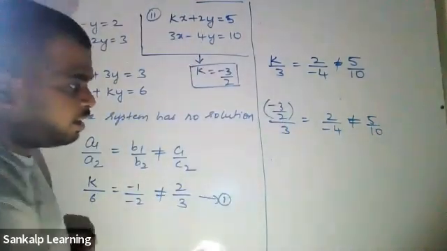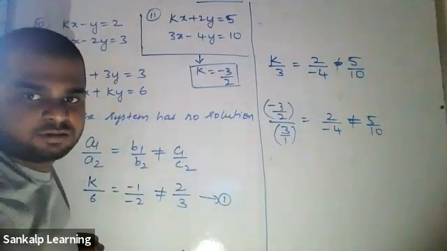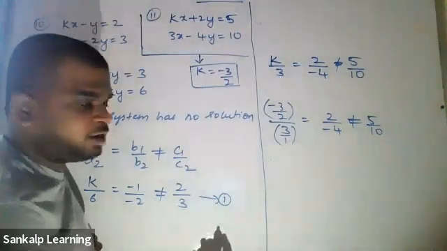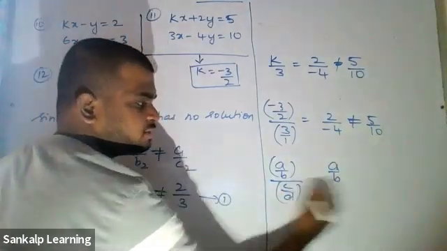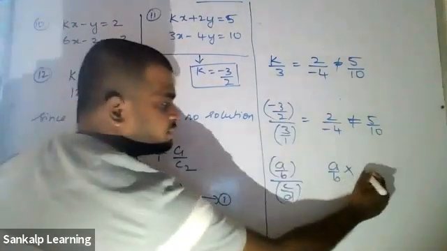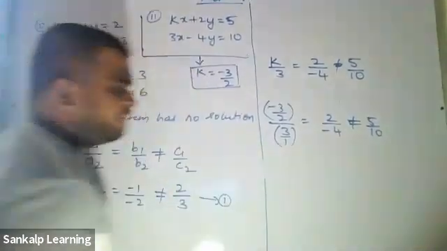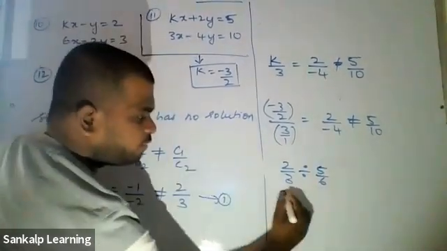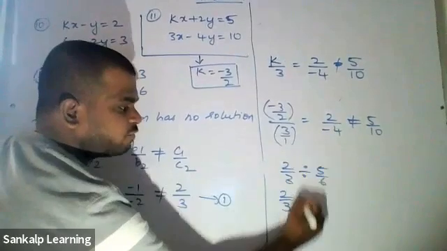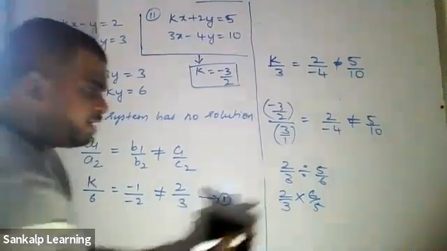Now observe. Just remember this. Can I write this 3 as 3 by 1? Does it make any difference? No. In your lower classes, you would have done this. If A by B is divided by C by D, retain A by B as it is, multiply, and take the reciprocal of the other. Simply put, you would have done this. I guess most of you enjoyed doing this. For example, 2 by 3 divided by 5 by 6: you write 2 by 3 as it is, instead of division you put multiplication, and you take the reciprocal. You remember that? The same stuff.